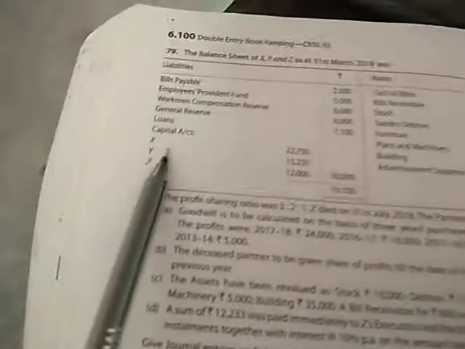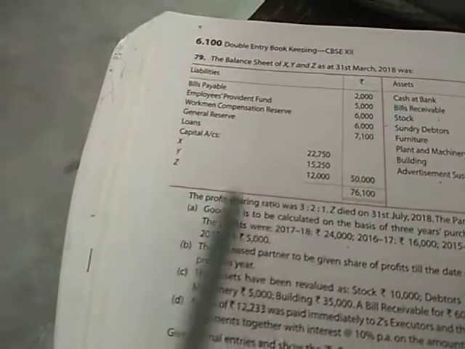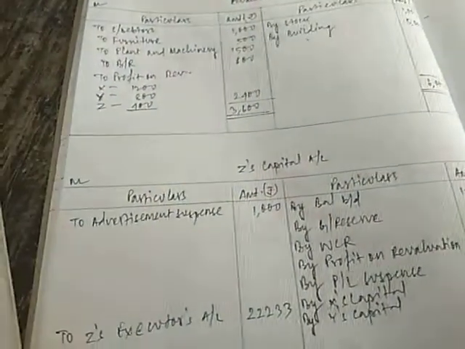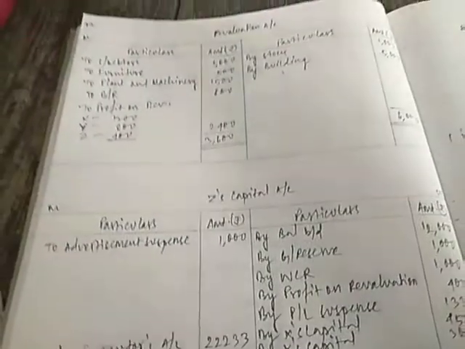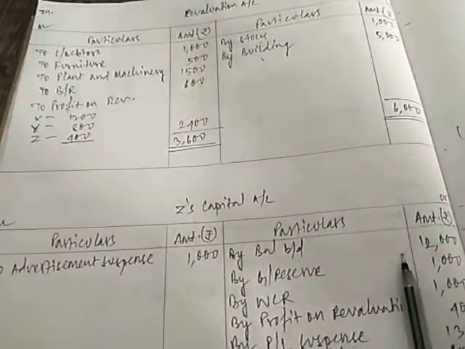Next, we'll start with the capital account. Capital of Z is 12,000 because Z has died. So I have prepared only Z's capital account. I have not prepared all the partners' capital accounts. In Z's capital account, balance b/d is written 12,000.